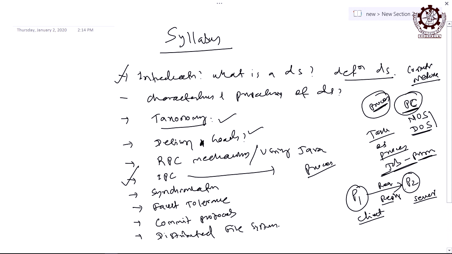Okay. That time P2 will be the client and P1 will be the server, and this communication will be going on to accomplish a task or to complete the execution of a program or to complete the execution of a job. So, this is called inter-process communication.